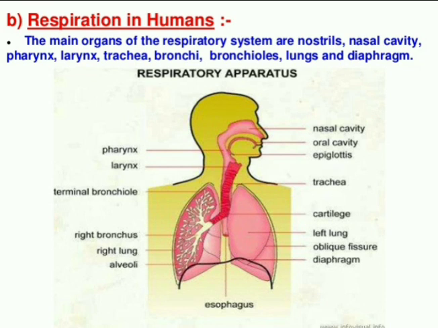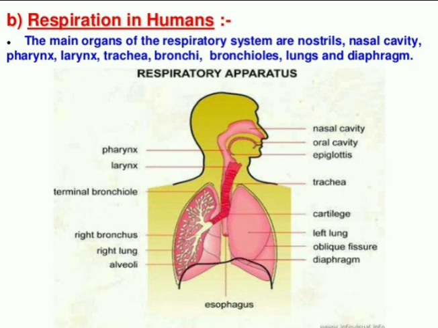Then after that cartilage, look at that, it is dividing into both sides, left and right. We have a pair of lungs, and from the trachea one end is going to the right side and another is moving to the left side, which means the trachea leads to the two lungs. And look at the left side in the diagram, which is the right side in your view, look at here. From the trachea, there's a white pipe-like structure, one from the main branch arising from the trachea, and that is called what? Bronchus. What is bronchus? Similarly, the opposite side also has one, but they are not showing it, only one side is shown.